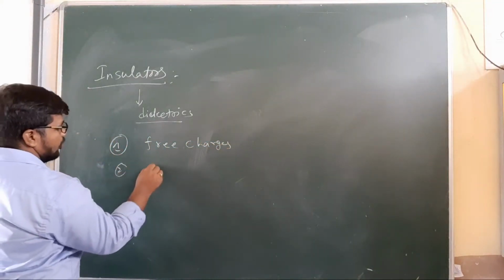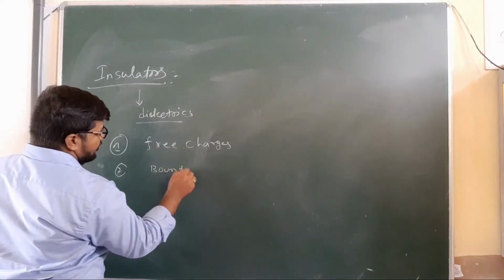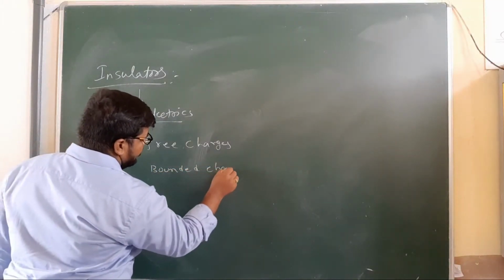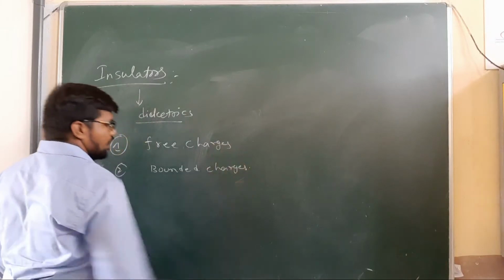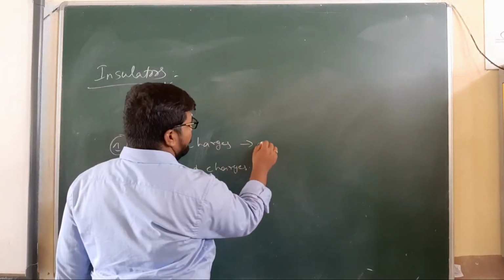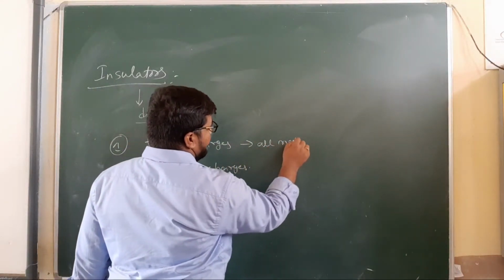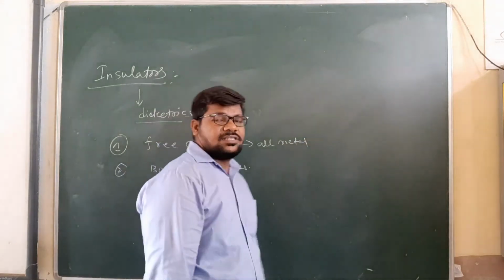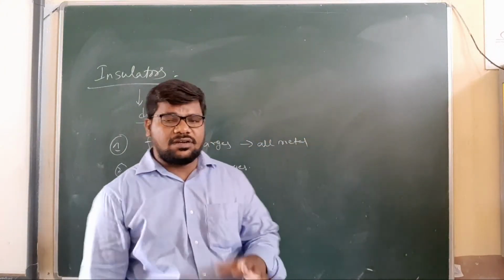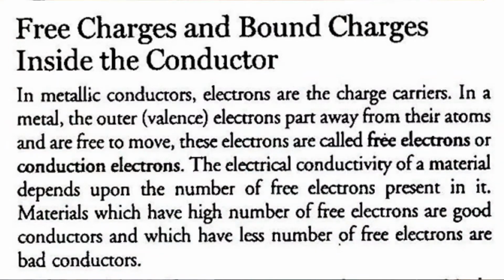And the second one, bound charges. In the case of all metals, metals are examples of conductors. Electrons are the charge carriers in a metal.